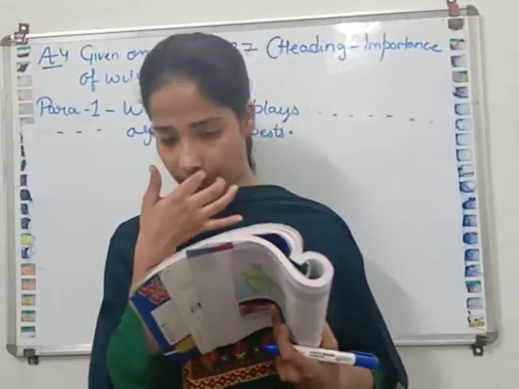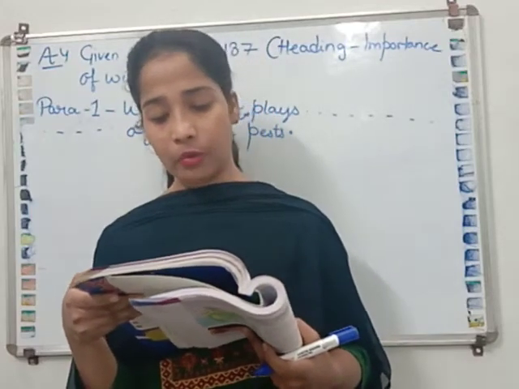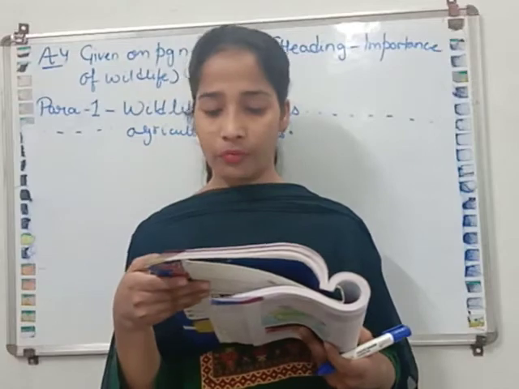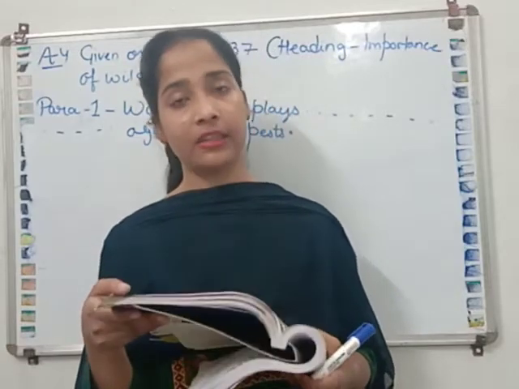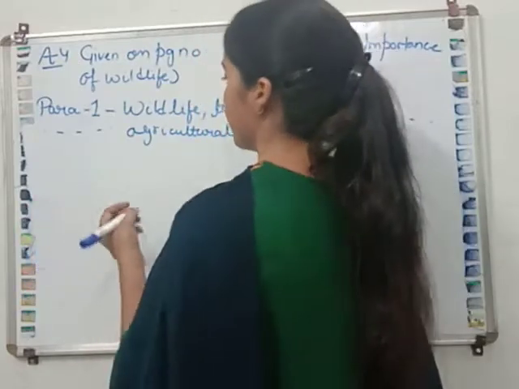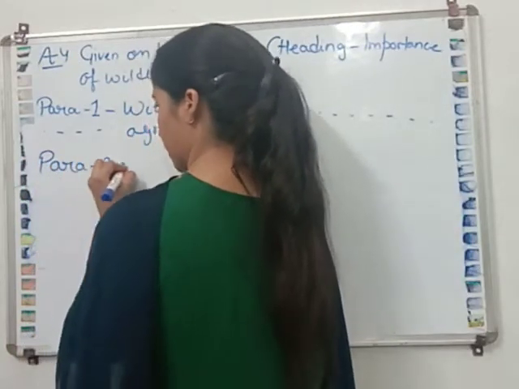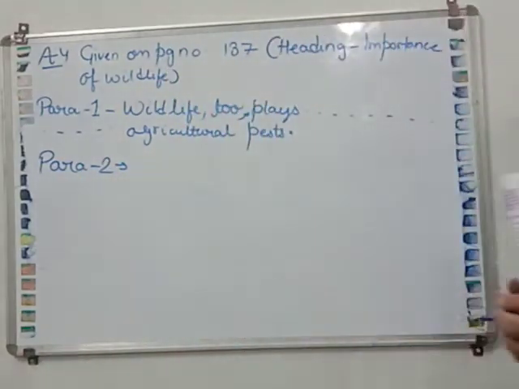For example, spiders are a major predator in the environment and control the population of insects like flies and agricultural pests. So this is the first paragraph. First of all, mark the first paragraph, then I will discuss the second paragraph.